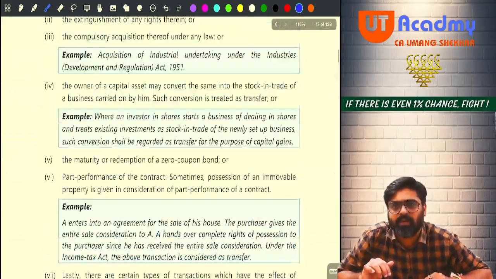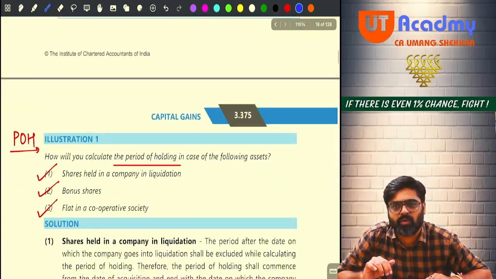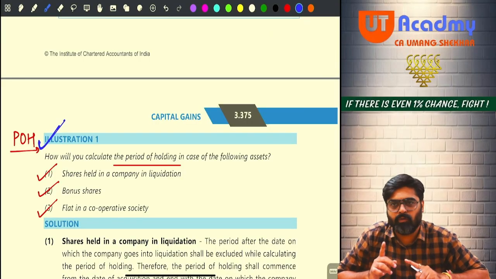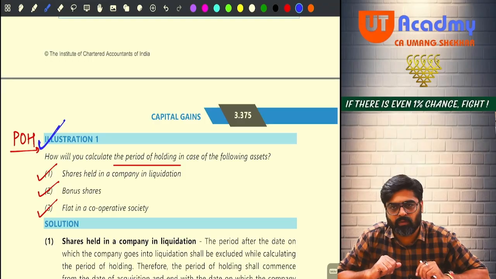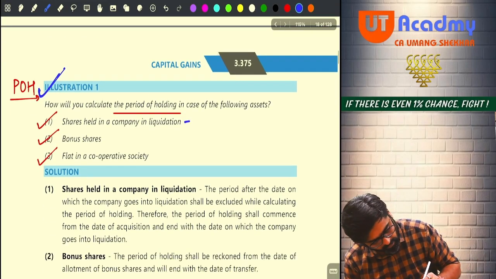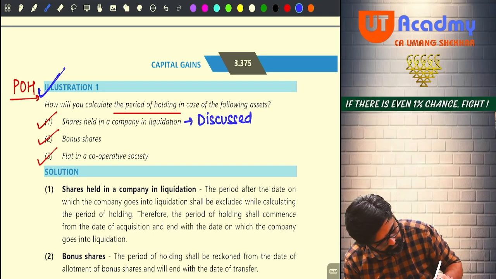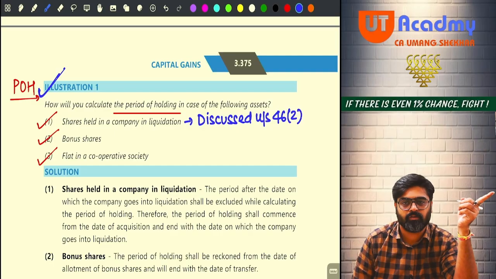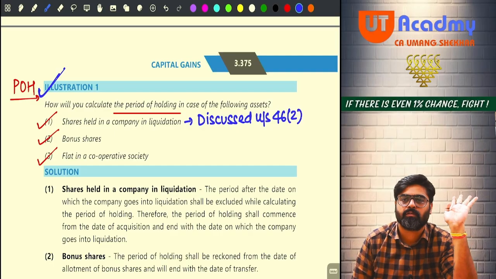Illustration number 1. See, illustration number 1 is about period of holding. What will be the period of holding of the shares in the liquidation? See, write down: discussed under section 46(2). So when I will be discussing 46(2) now, you will get the answer of this.